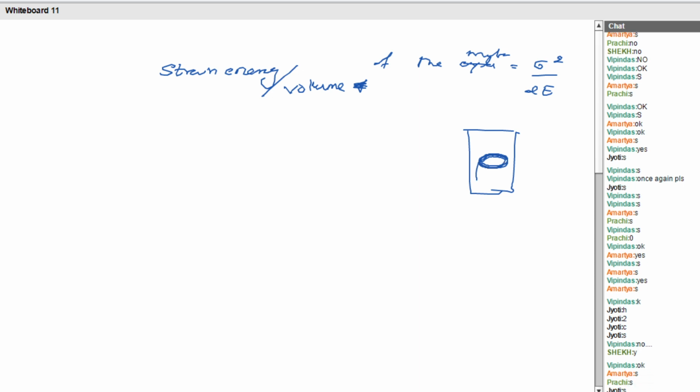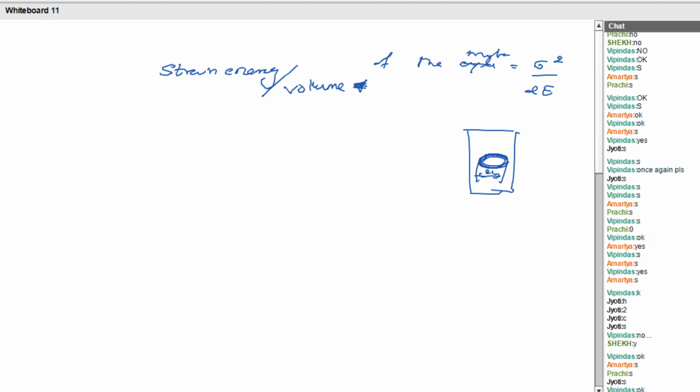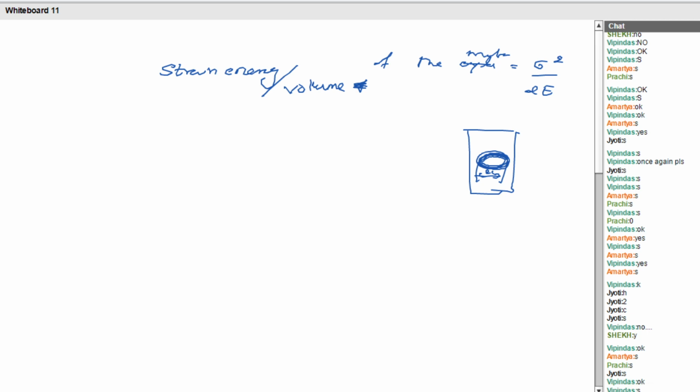Okay. So I know the dimension, that is the diameter of this is 2c. For the sake of simplicity, I consider this ellipse as a circle. Up to that we reached. I want to find out the strain energy of this crack. How can I find out? The strain energy of this material per volume is sigma square by 2e.